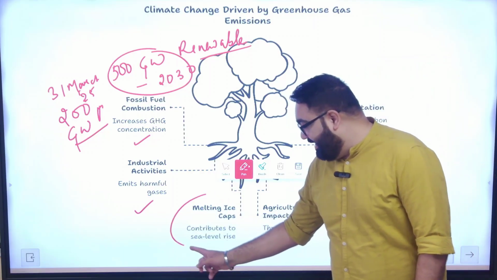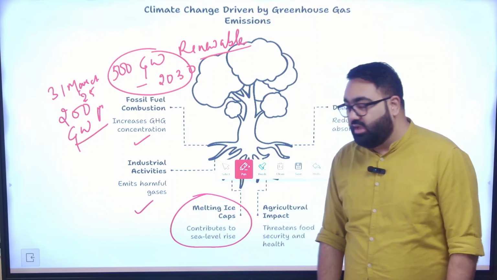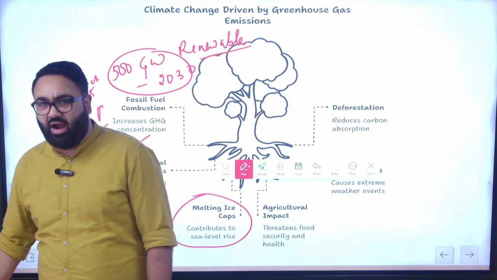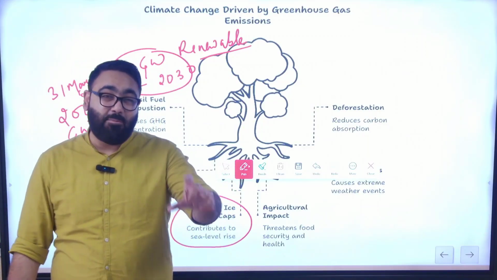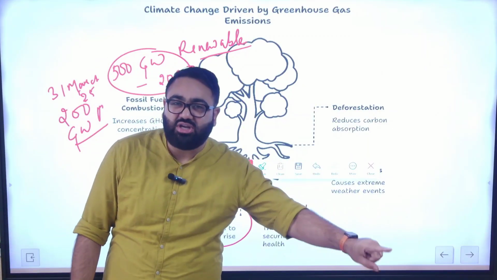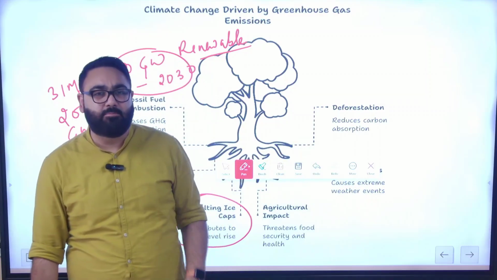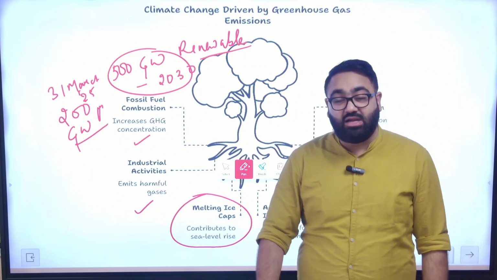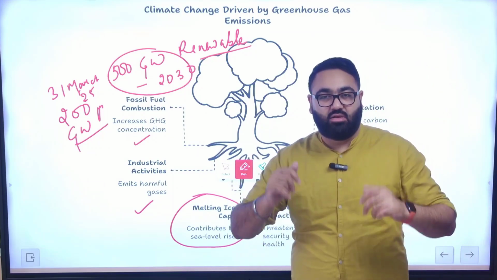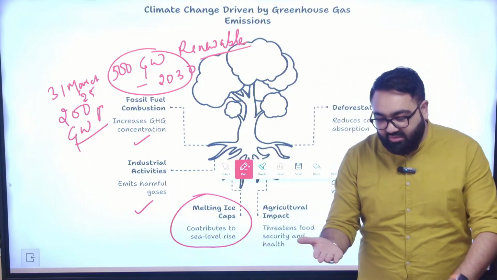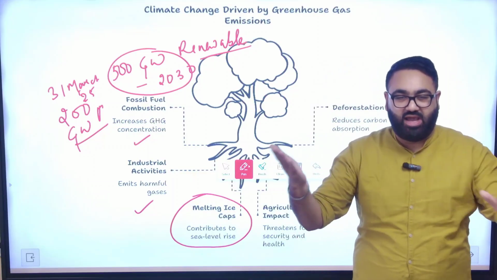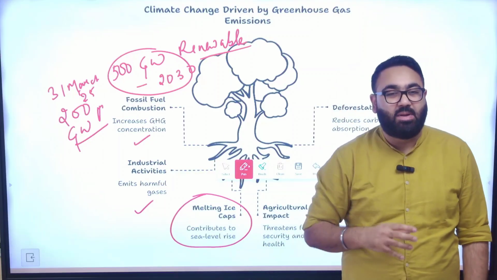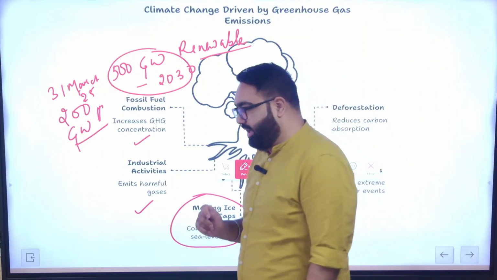Then melting ice caps. Not just Antarctic, but Arctic as well. The ice caps in Arctic and Atlantic, it is the polar regions, are melting at a much faster pace as compared to earlier. When the ice caps melt at a faster pace, the result is that the global sea level, that is, the level of water in the seas will increase. When the ice melts, obviously it will turn into water, it will increase the sea level, and that creates a big problem. There are two big problems to that.